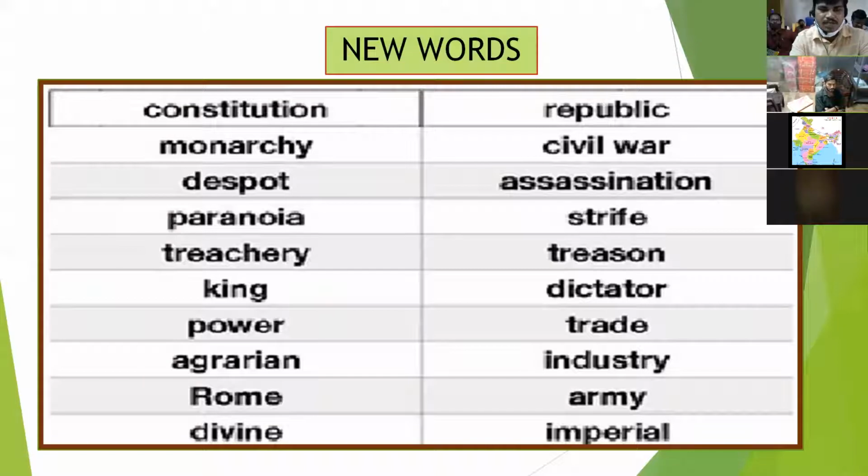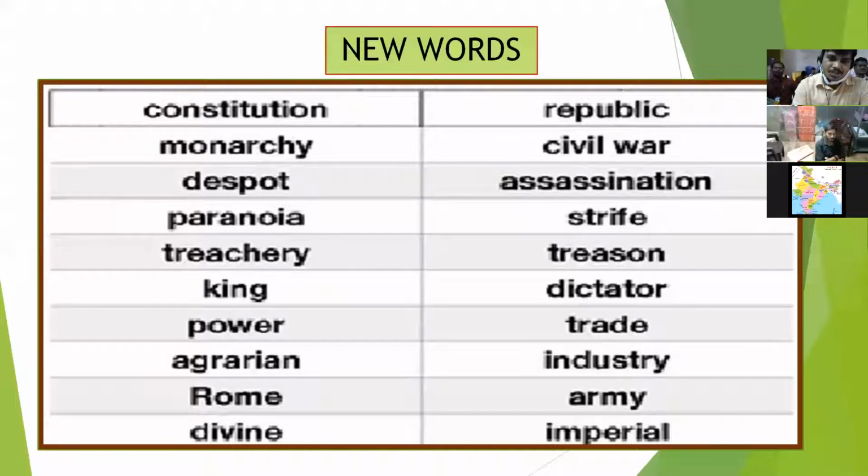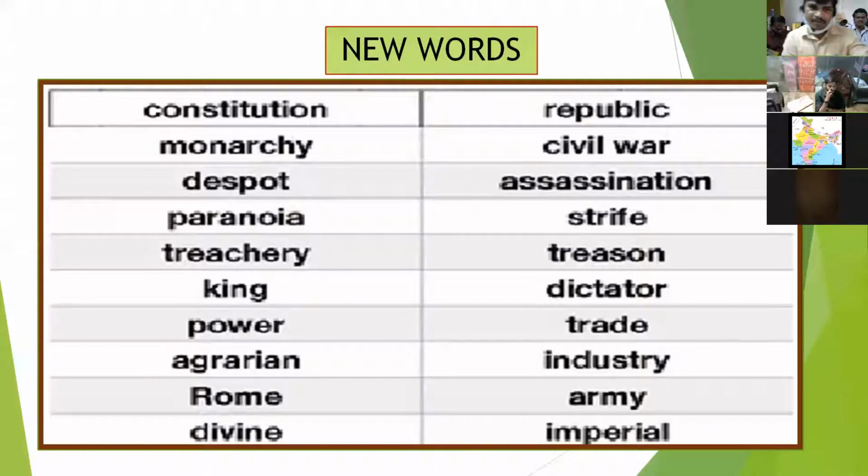So here in this slide, the first word is constitution. It is completely related to the social studies subject. As a social teacher, when you read out a paragraph, especially in the civics part, if you come across this particular word, children may not understand the meaning of constitution.